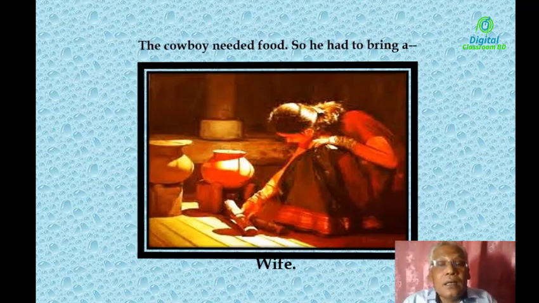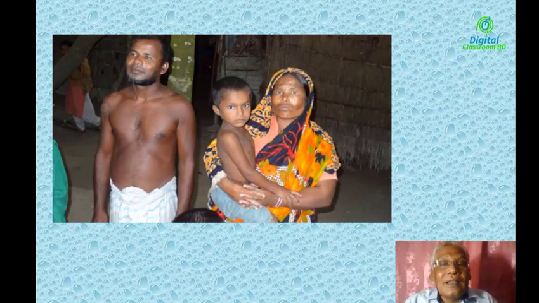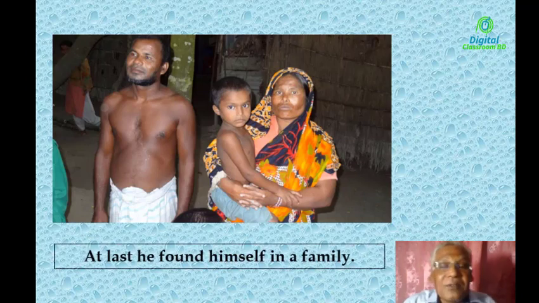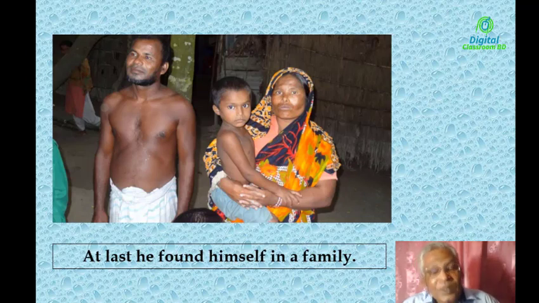Okay. So what can you see here in the picture? Look at that man who left his village to live alone in a jungle. Now look at his condition. What can you see here? He is now with his wife, okay, and a son in the lap of his wife. That means he is again in a family. Have you noticed it? At last he found himself in a family. So, what do you think? Can we live alone? Actually, man is a social being. That is why they need family. Okay, and they need society.